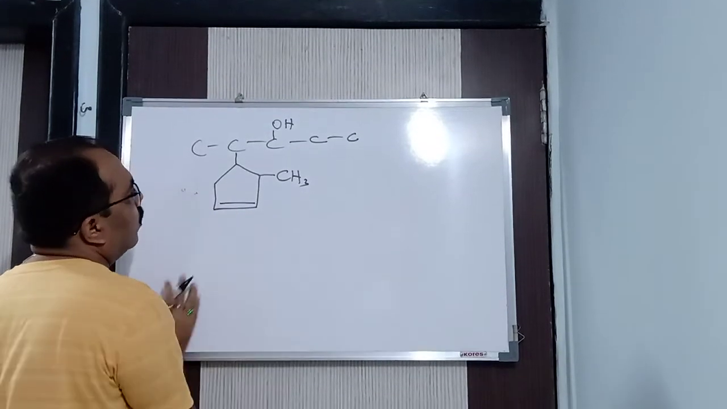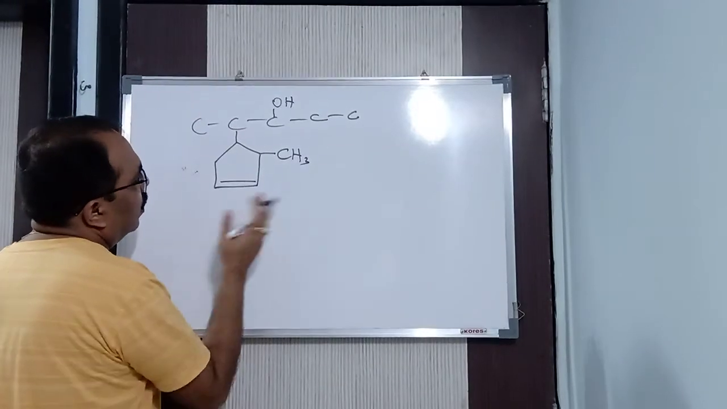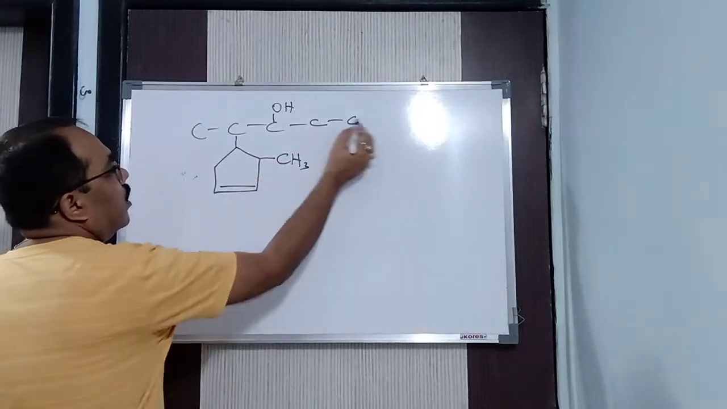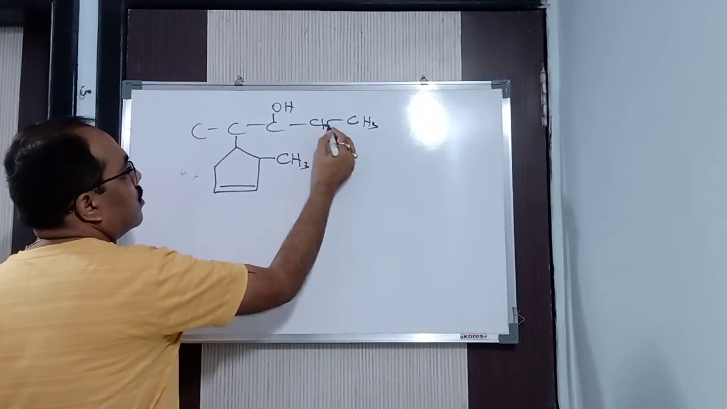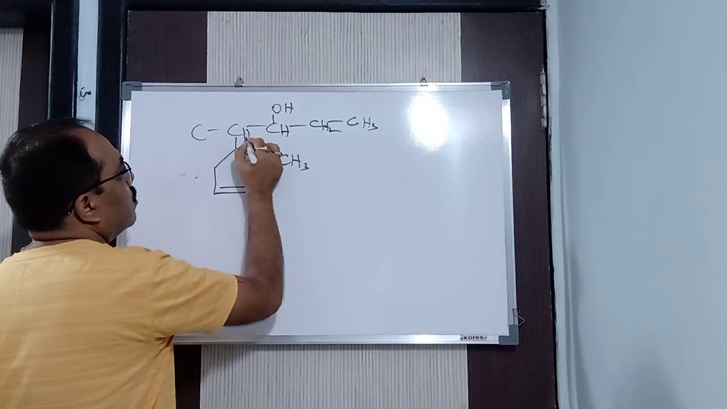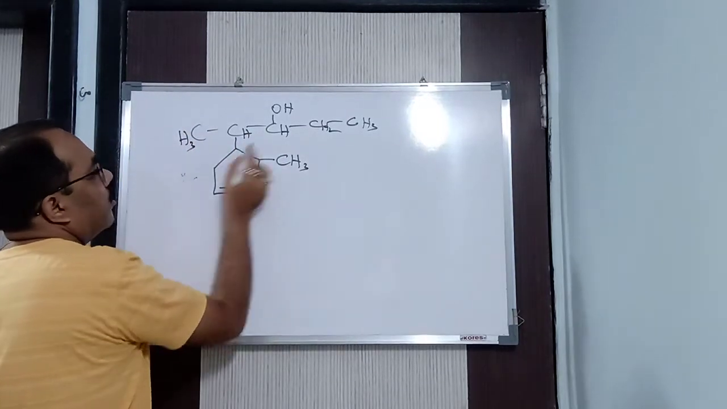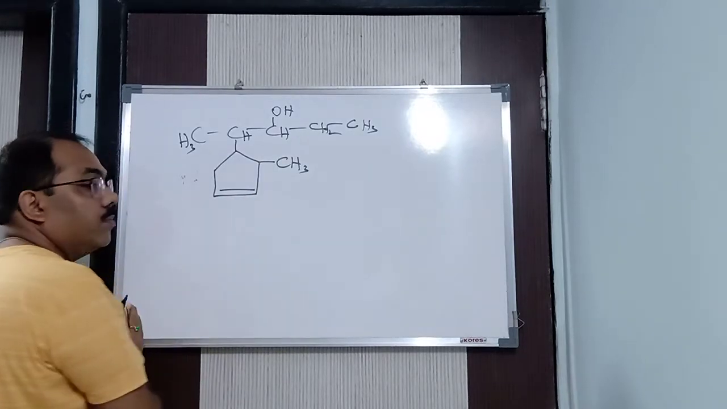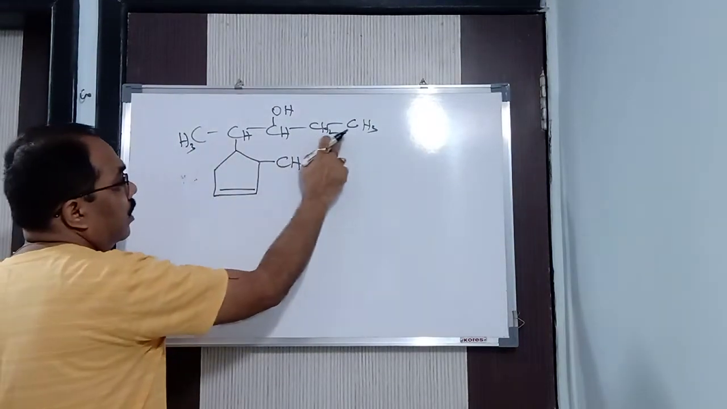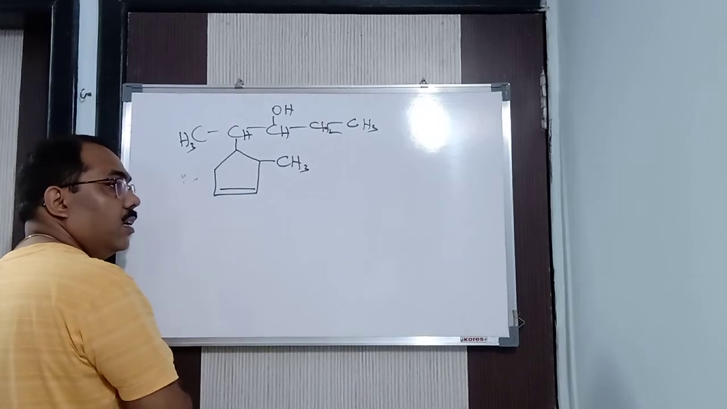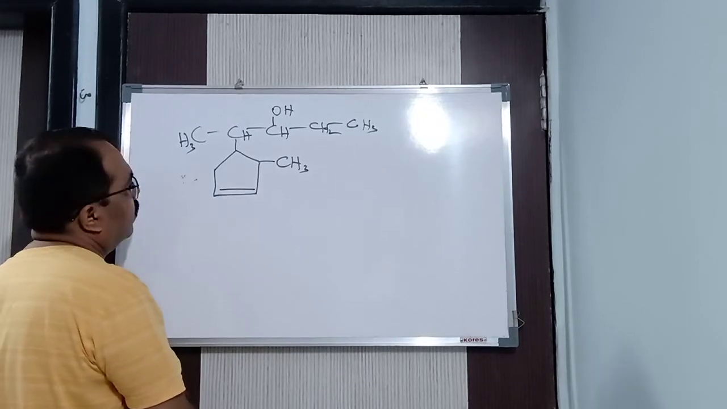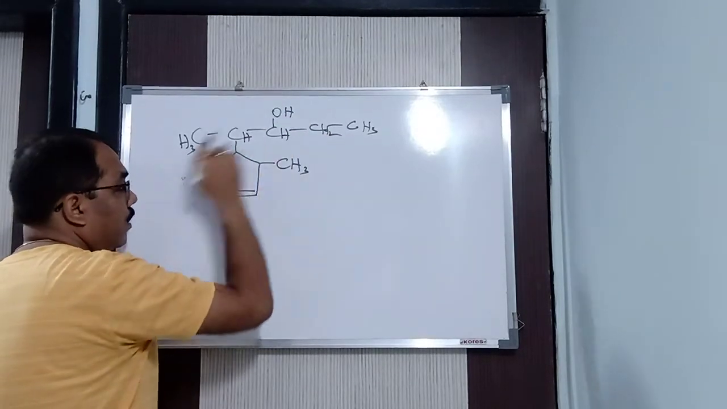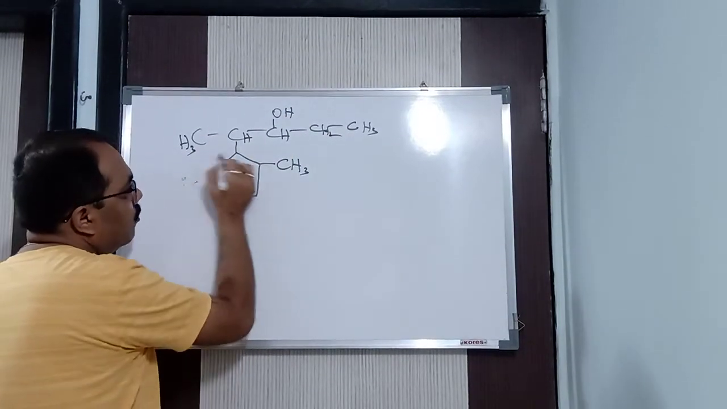Then what will I do? From which side will I do the counting? Let me put the hydrogen atoms here: CH3, here CH2, here CH, here CH, and here CH3. Now you can see the chain contains a functional group and the ring contains a multiple bond. So definitely the chain will get the root word. The chain is the root word, because the functional group is present in the chain. And the ring becomes your prefix.